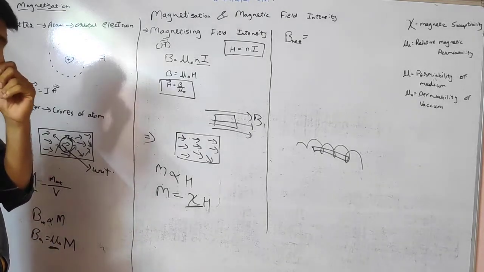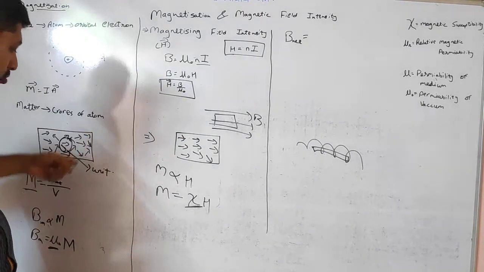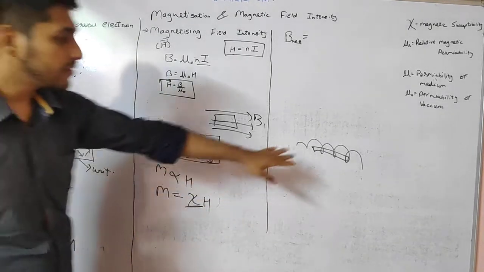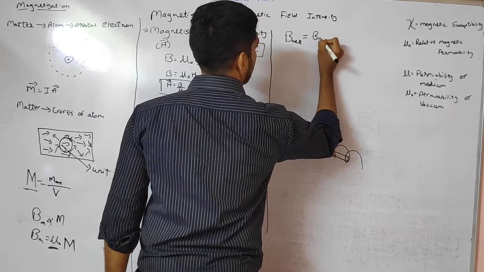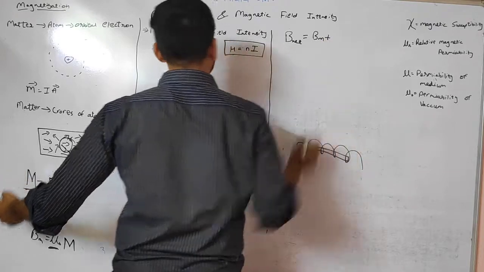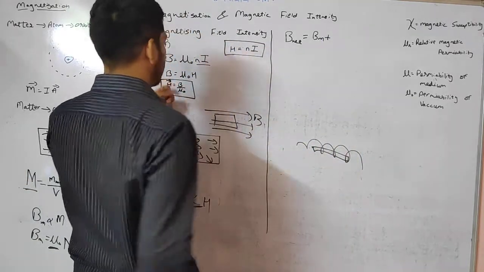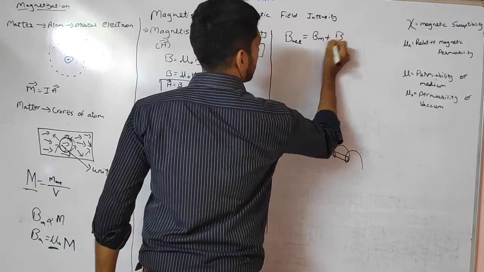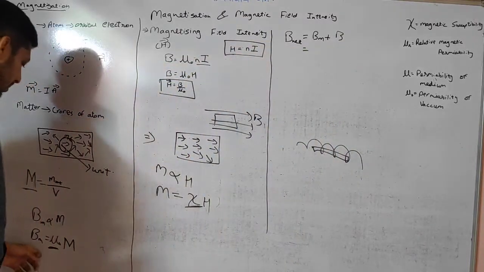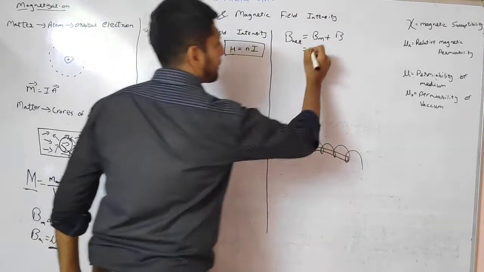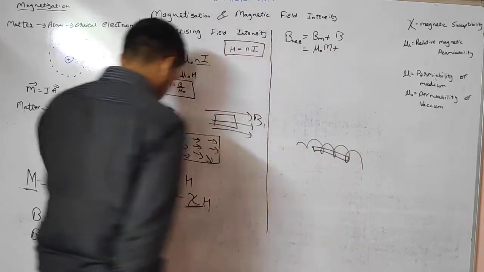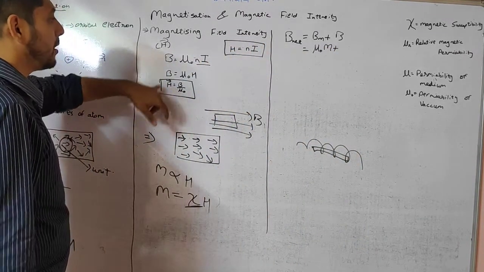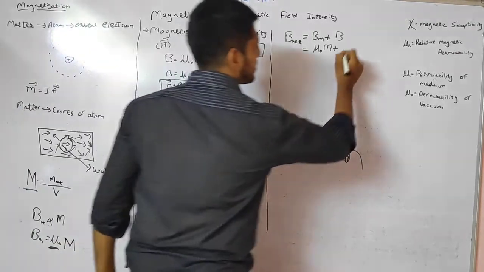One is the external magnetic field and the other is the internal magnetic field. That will give you the net magnetic field. So I'll write it over here: Bm, that is the magnetic field inside the material, which can be written as Bm is equal to mu 0 M plus, here we have B is equal to mu 0 H.